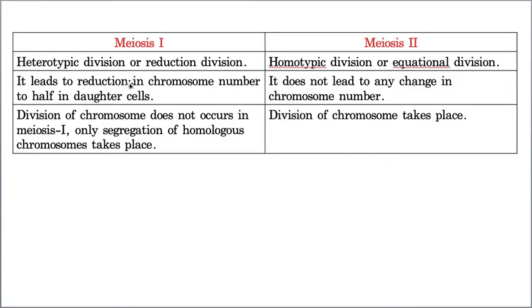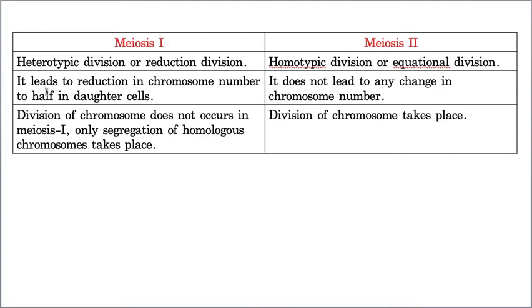Now let us take what the differences are between meiosis 1 and meiosis 2. In meiosis 1, a diploid cell produces two haploid cells. That's why it is called heterotypic division, or reduction division. Whereas in meiosis 2, the haploid cells again produce haploid cells, in total four haploid cells. That's why it is homotypic division, or equational division.